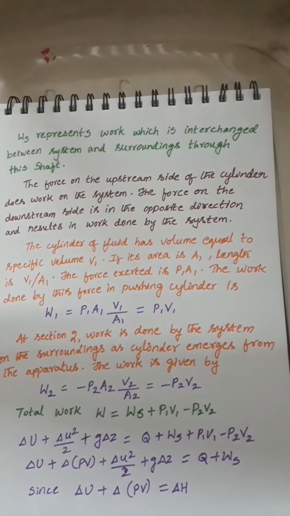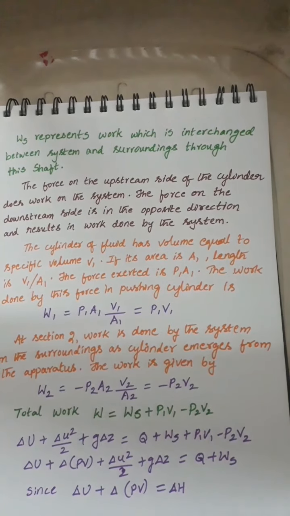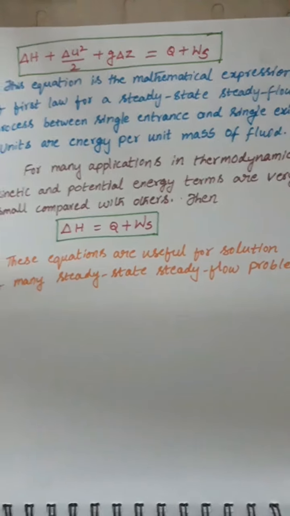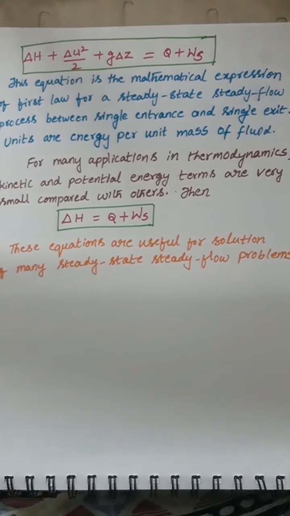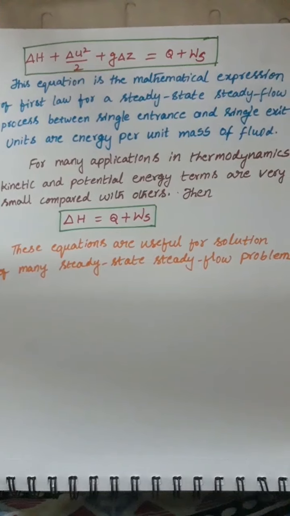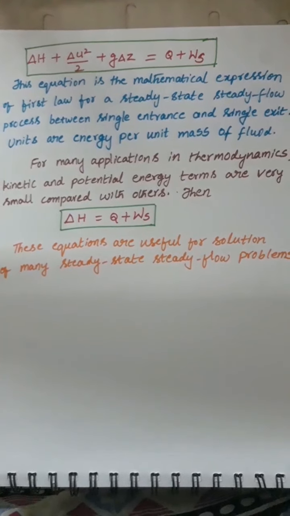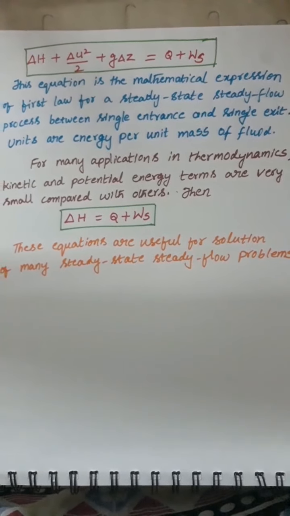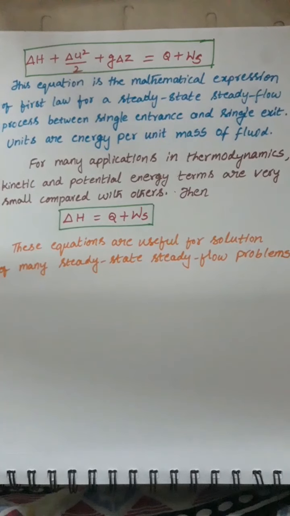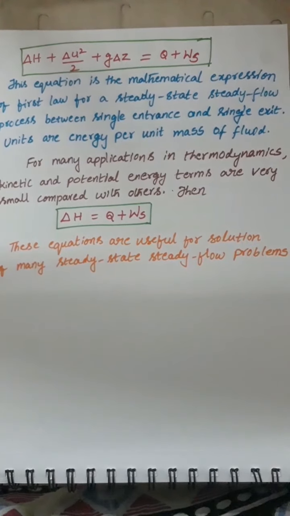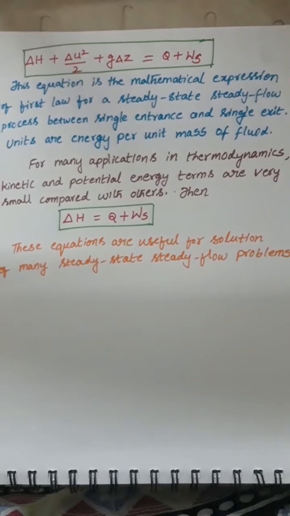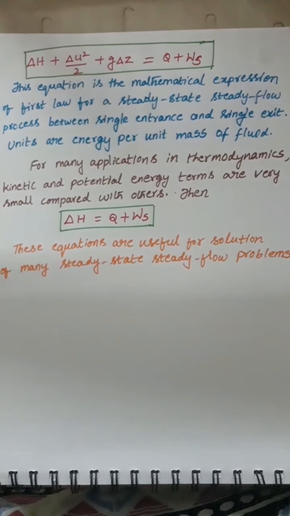As you already know, delta U plus delta of PV is equal to delta H. Finally, the equation is delta H plus delta u squared by 2 plus g delta Z is equal to Q plus Ws. This equation is the mathematical expression of the first law for a steady state steady flow process between a single entrance and single exit.